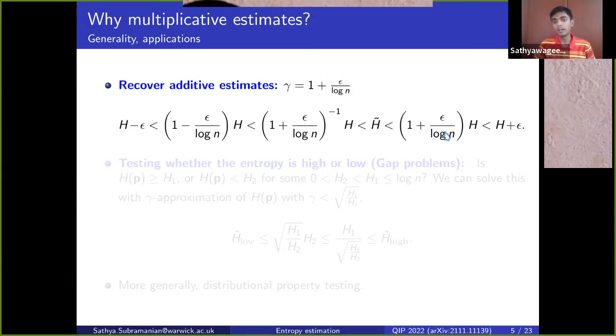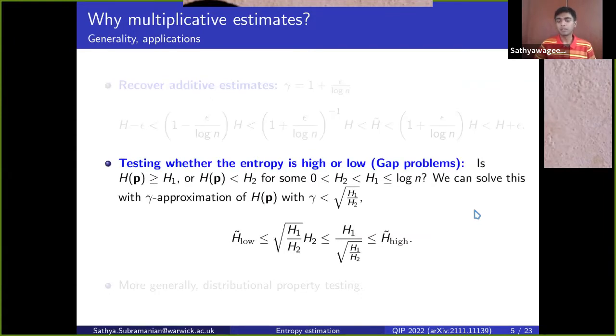And in particular, at the end, the complexity overhead that you incur in doing this is something I won't talk about in this talk, but it's in our paper. And you recover the same complexity as you would if you started out by setting up an additive estimation algorithm.